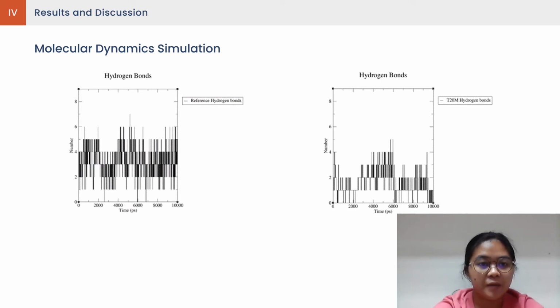Using the H-bond command in GROMACS, the number of hydrogen bonds for every second of the simulation may also be observed. Comparing the two graphs, it can be seen that the T20M complex exhibited fewer hydrogen bonds than the reference complex during the simulation.